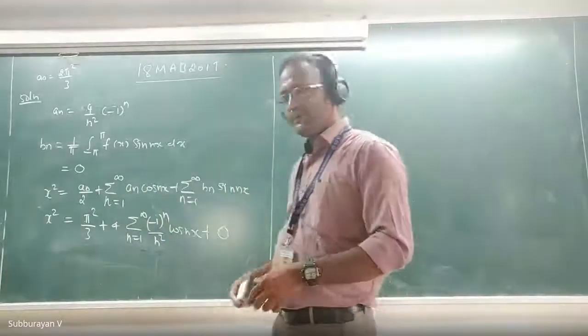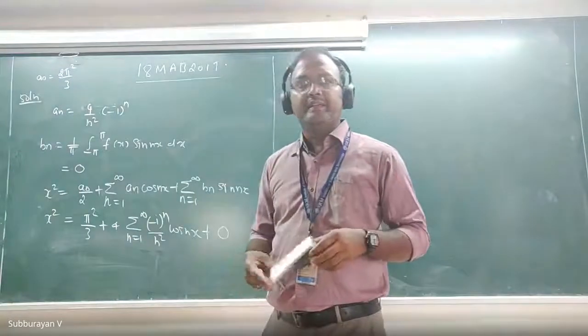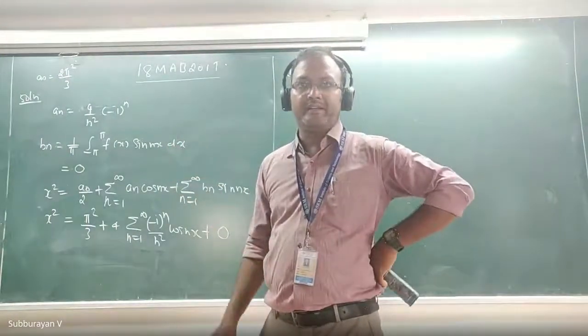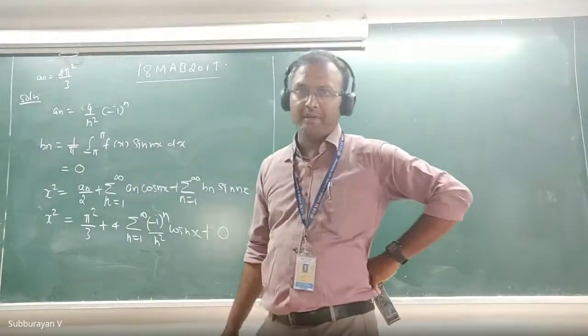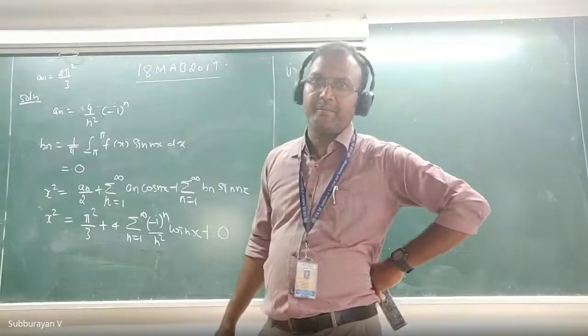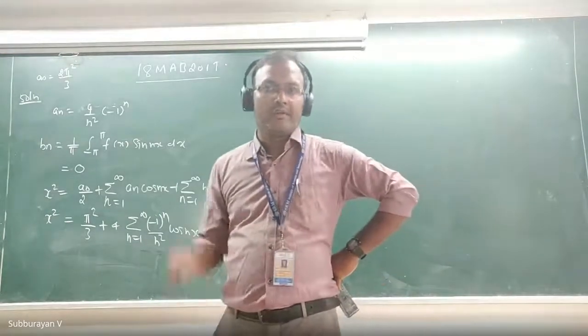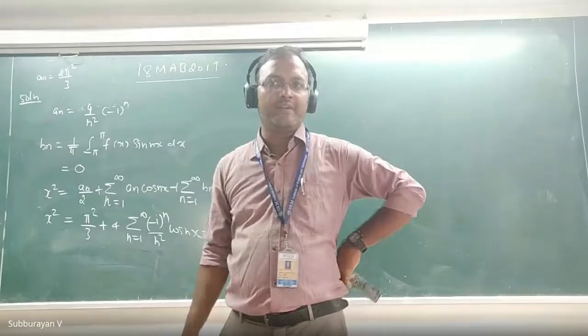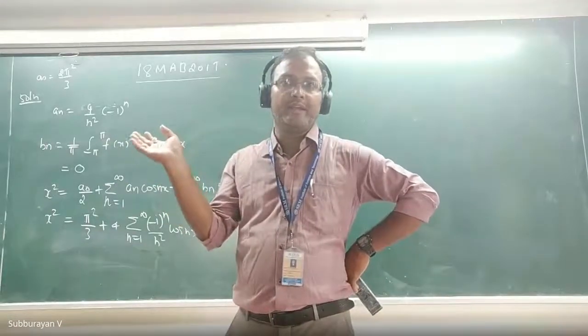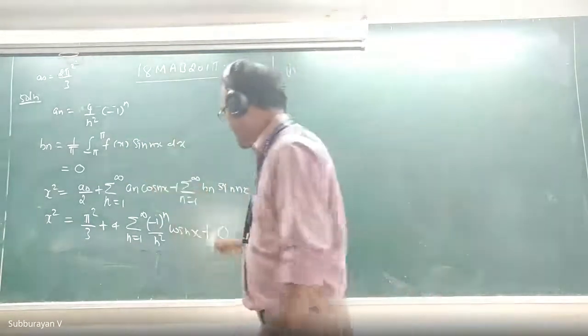But what is the property of pi? Pi is the right boundary point of the domain. Therefore, when we substitute the value of the boundary point, we have to take the average of the left boundary and right boundary.